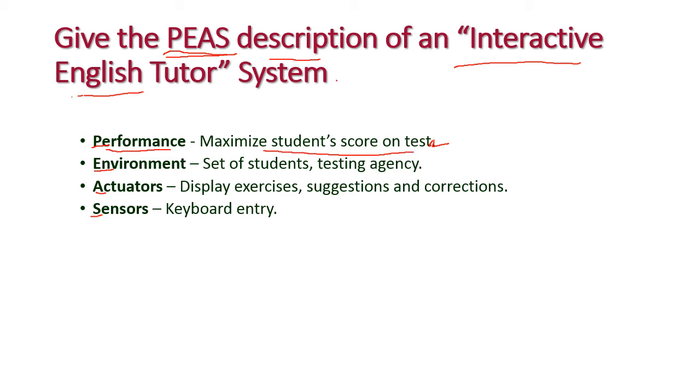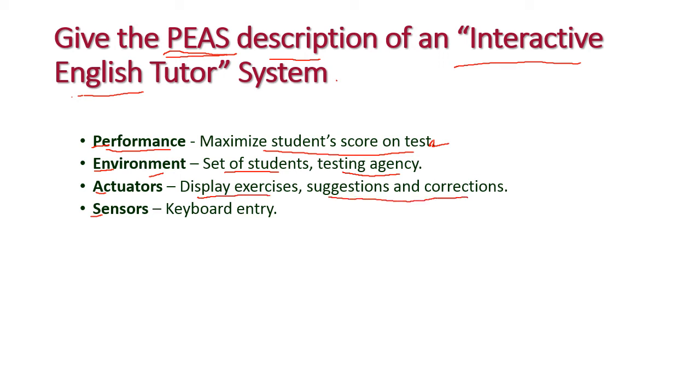And environment, what is the environment of English tutor? A set of students and testing agency. Okay, for these students only we are going to teach the English, and after teaching English we need to test their knowledge. Okay, and next one is actuators. Actuators are display exercises, suggestions and corrections.